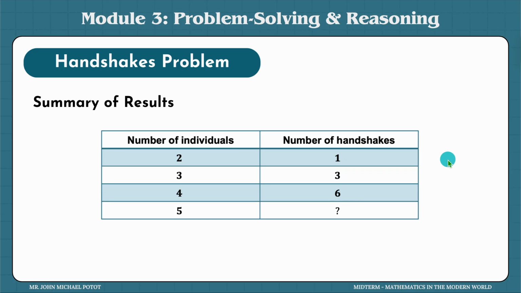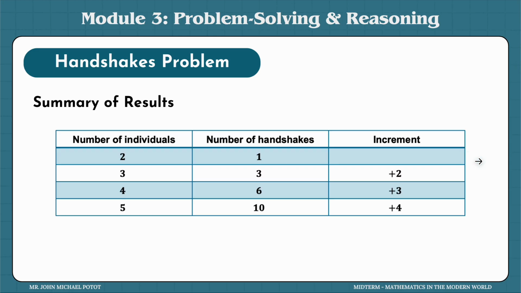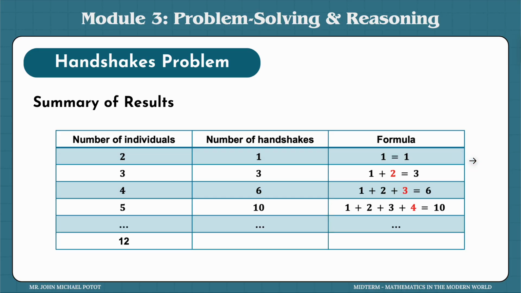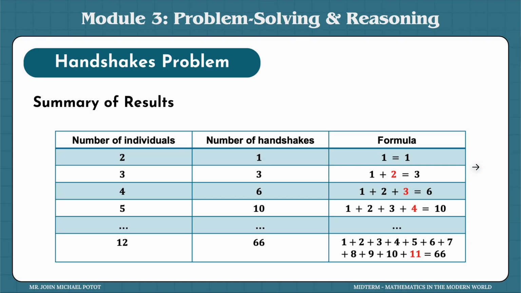I think this pattern was also given in the previous example. Okay, so this will be equal to 10. There would be 10 handshakes when there are 5 individuals. And so on. So if there are 12, there would be 66 handshakes.